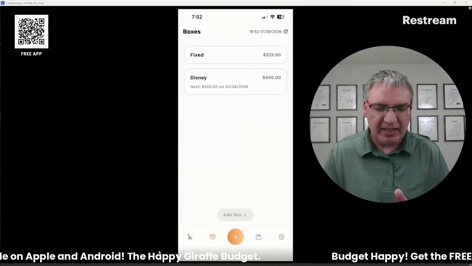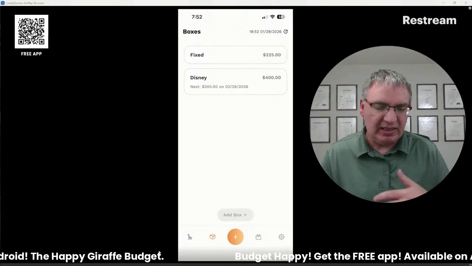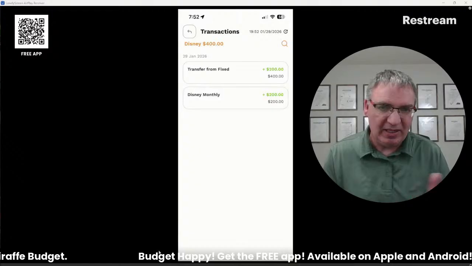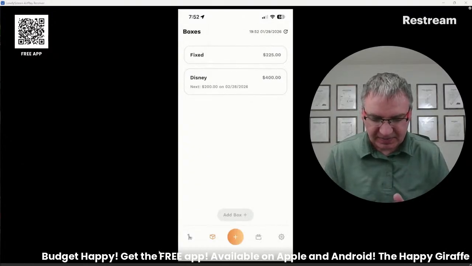Because I want to make that add up faster. So I made more money this month. It went in my fixed box and then I can put it wherever I want to. In this case, I'm going to stick it in Disney so that I can save up for that a little bit faster. And it'll just show as a transfer.